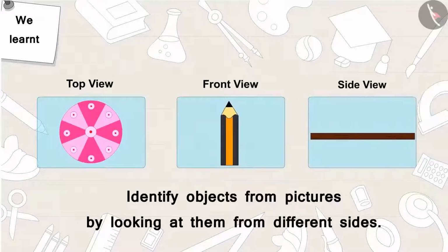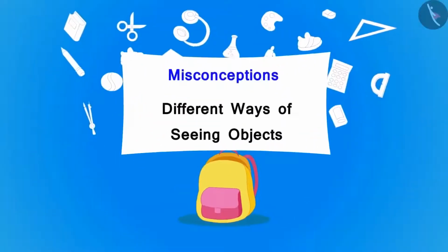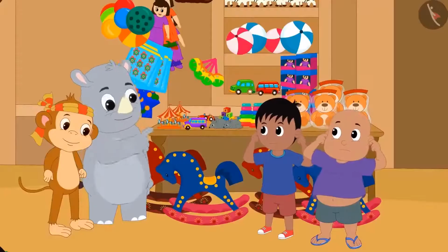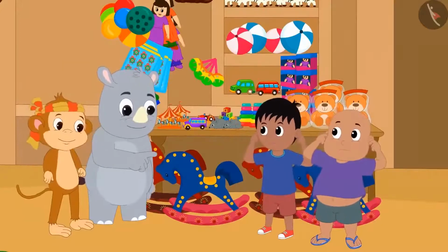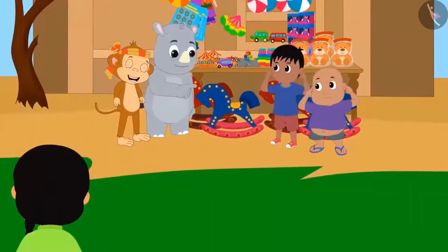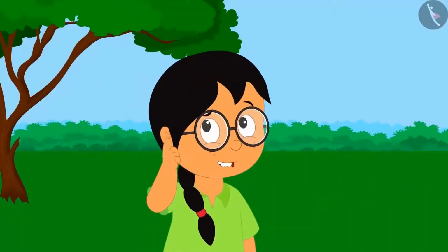In the previous video, we learned to identify objects with pictures looking at them from different sides. In this video, we will learn some misconceptions about seeing objects from different sides. When Gaggu was teaching a lesson to Raju and Bablu, Meenu was watching them from a distance. Meenu decides to help Raju and Bablu.